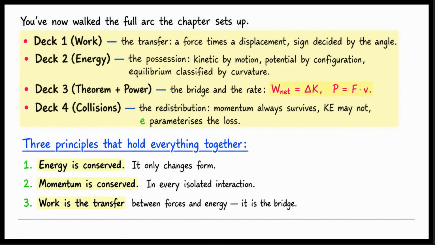We also saw that equilibrium is classified by the curvature of the potential energy graph. Deck 3 connected them with the theorem and power. The net work equals the change in kinetic energy. Power is the rate of work, calculated as the dot product of force and velocity. Deck 4 covered collisions. This is the redistribution phase. Momentum always survives an isolated collision. Kinetic energy may not. The coefficient e parameterizes this loss.